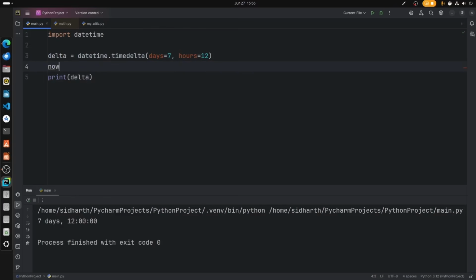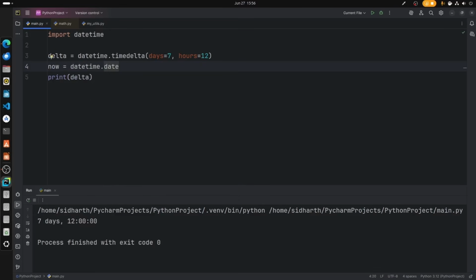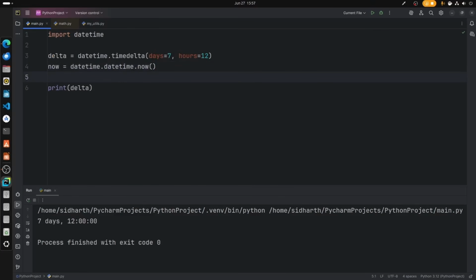Let's create another variable from the previous sections. That is now equal to datetime.datetime.now. Now I have to add another variable here, that is future equal to now plus delta. Now I want to print future. If I run the file, we get the value, which is 7 days after today and 12 hours after the time.